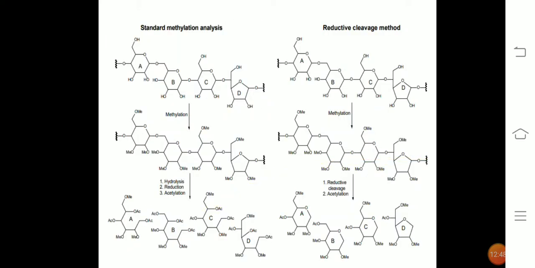And here is a reaction chart showing how the methylation takes place at the OH groups, and after this, the methylated products undergo acetylation or hydrolysis or oxidation, and we can get the final products. These final products are identified by spectroscopic studies.